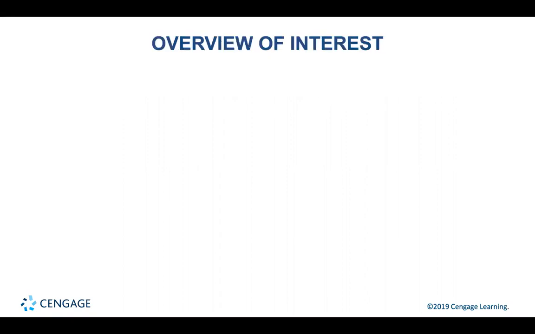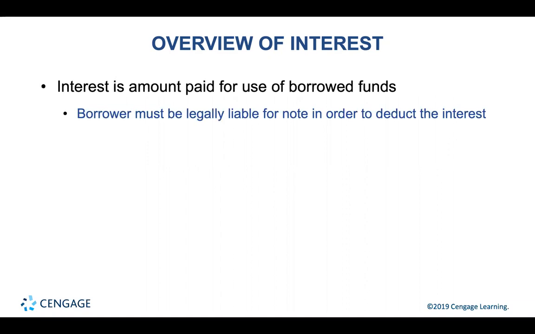Taxpayers are allowed a deduction for certain interest paid or accrued during the tax year. Interest is defined as amounts paid for the use of borrowed funds. The borrower must be legally liable for the note in order to deduct the interest. No deduction is allowed for payments made for another's obligation if the taxpayer is not liable for payment.